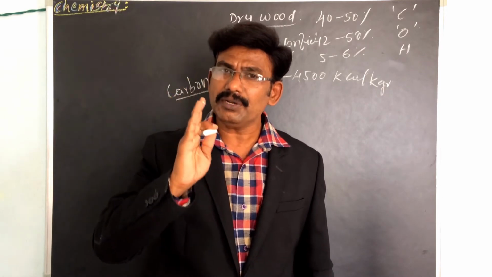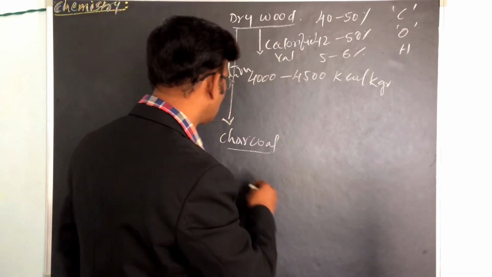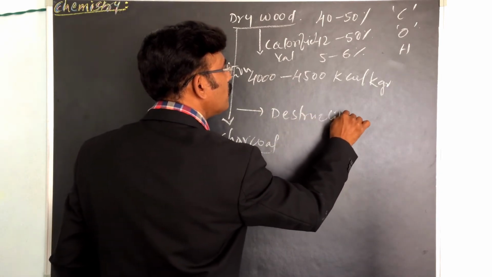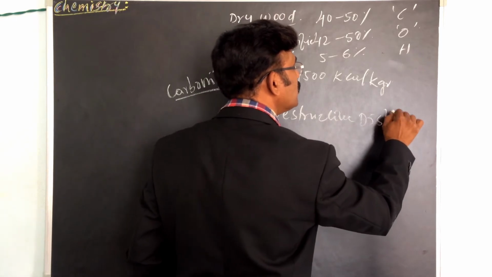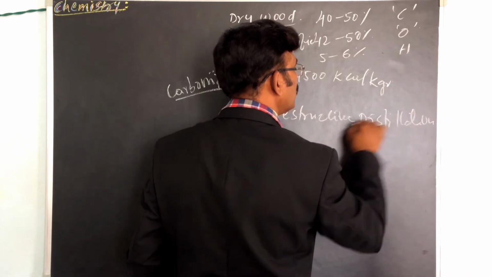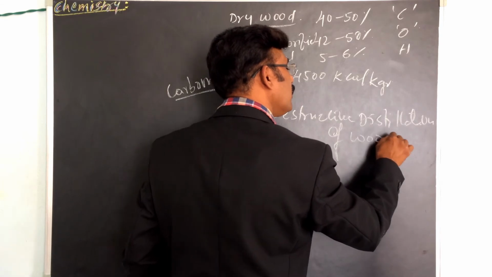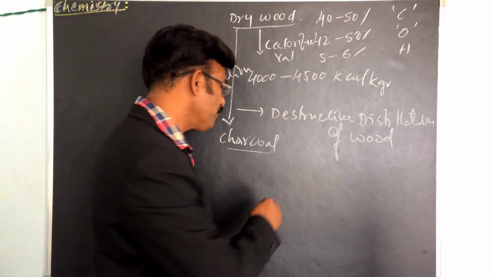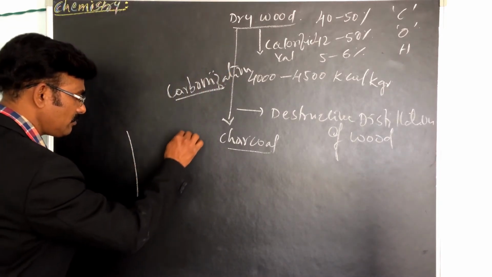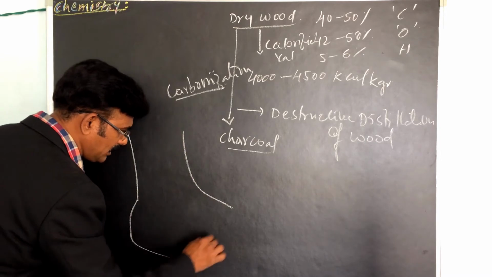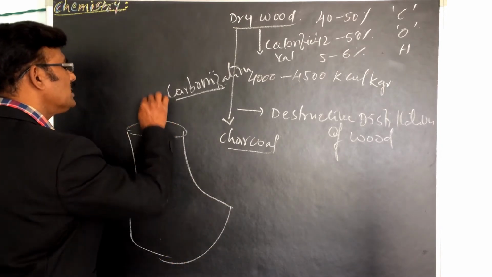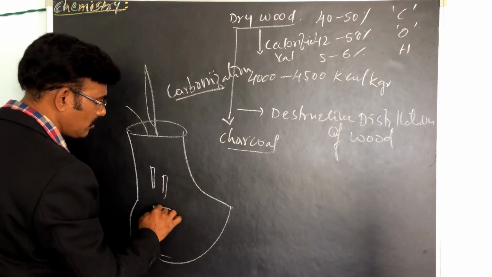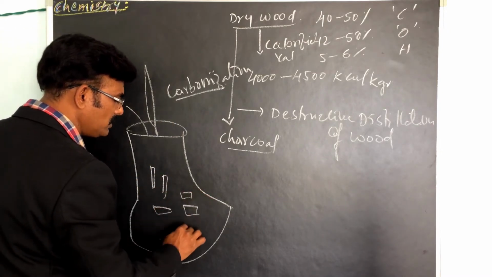It is simply the destructive distillation of wood. What is meant by destructive distillation of wood? In a big reactor, we place small wood pieces.